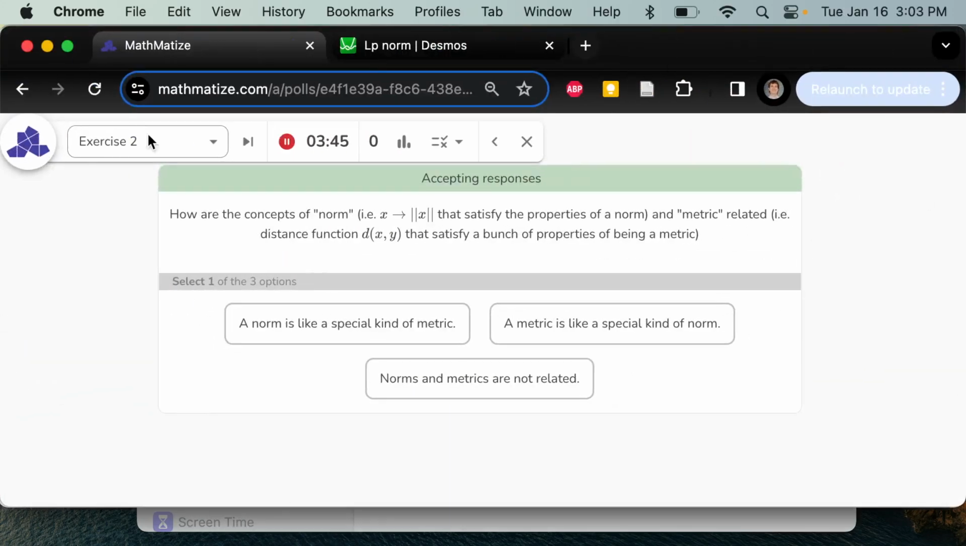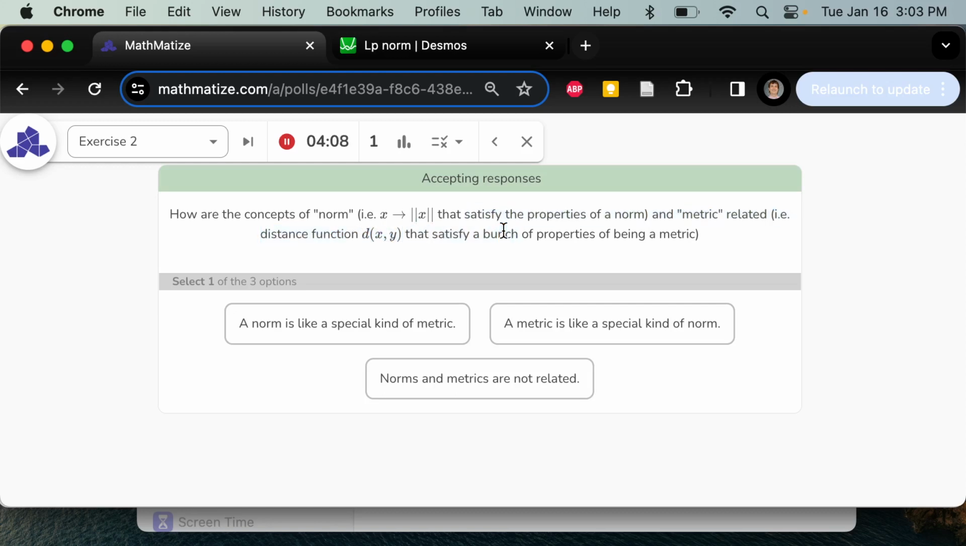Okay. So how is the concept of a norm, this thing where we take the length of a vector, related to the properties of a metric? A metric is something where you take a distance between 2 points. A norm is just one vector at a time, and a metric is 2 vectors at a time, and they both are measuring distance in a way, right? How are they related?